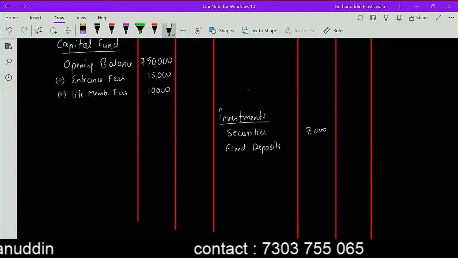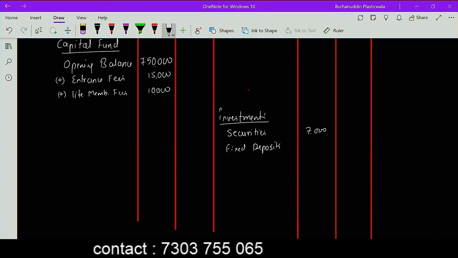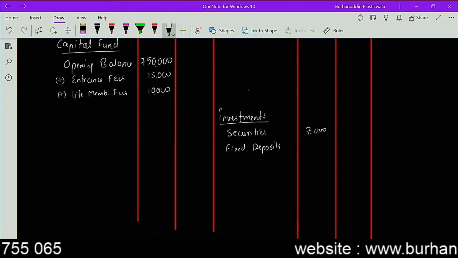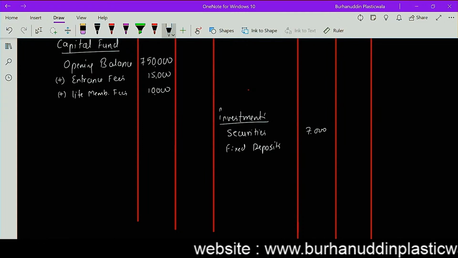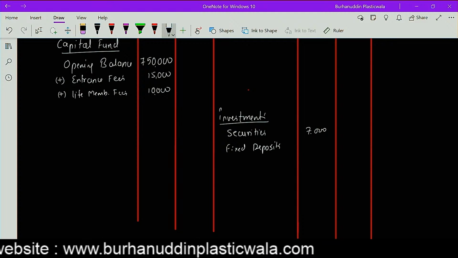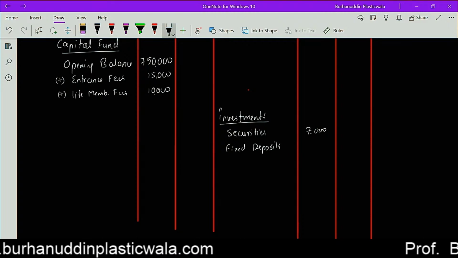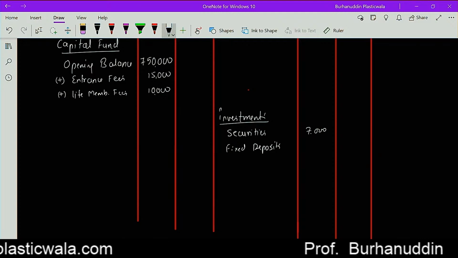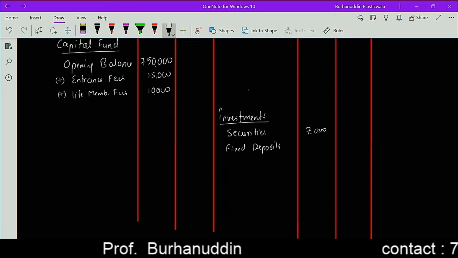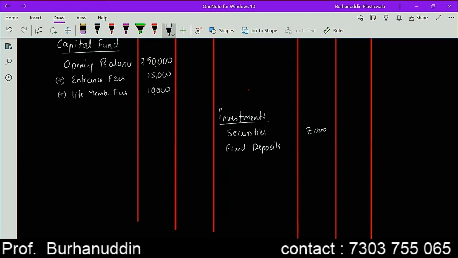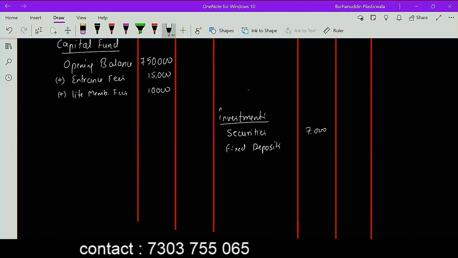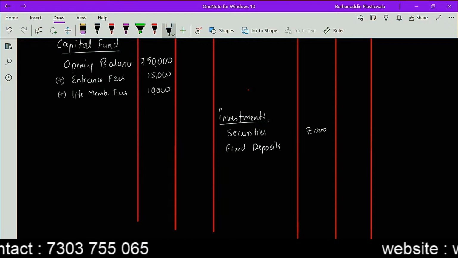So, what you could do, I say it in the beginning, you say it in the last year, and I say it in the ending, and you say it in the current year. The problem is just that, where you have studied earlier, before me, the professor might be using the word last year, previous year, current year, or next year and all. And I have a different set of names for it. At the end of the day, we are talking the same thing. हम लोग एक ही चीज बोल रहे हैं. अगर हम लोग लास्ट ईयर बोल रहे हैं तो दैट इज योर बिगिनिंग. सर ने आपको लास्ट ईयर बोला होगा, मैं आपको बिगिनिंग बोल रहा हूँ.